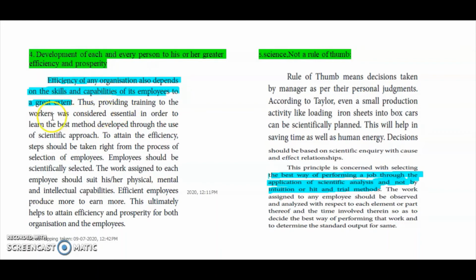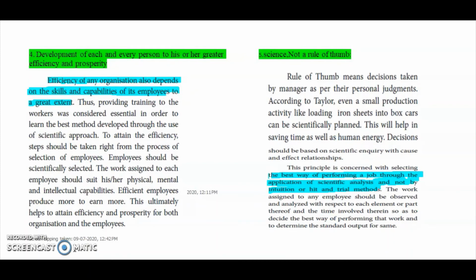Then what is scientific management? Sorry, science, not rule of thumb. What do you mean by rule of thumb? Rule of thumb is nothing but making decisions by my own personal judgment. That is called rule of thumb. So Taylor was propounding here that they should have the best way of performing jobs through the application of scientific analysis and not by intuition or hit and trial method.